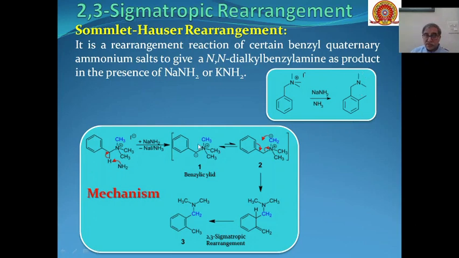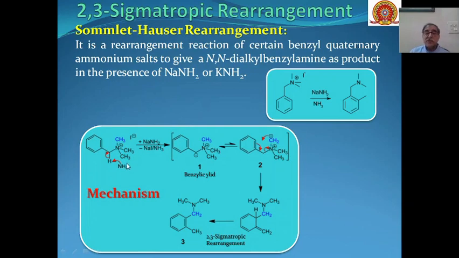From the mechanism you can see that the conversion of these substrates into these products passes through a 2,3 sigmatropic rearrangement as one of the reaction steps.